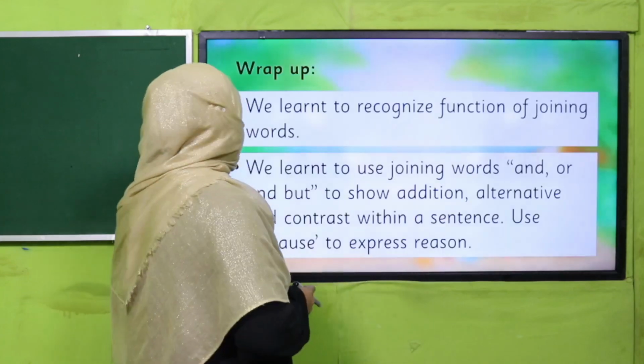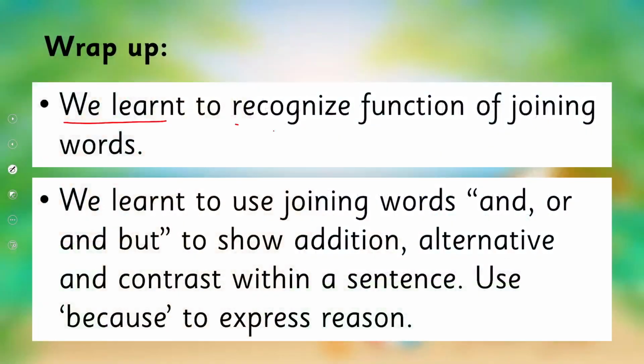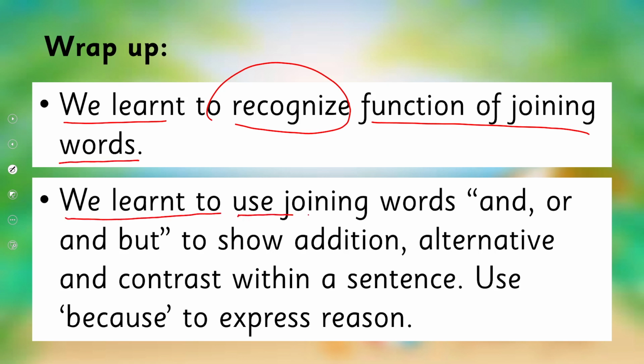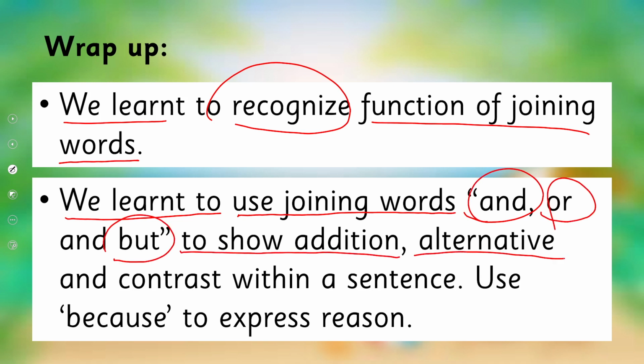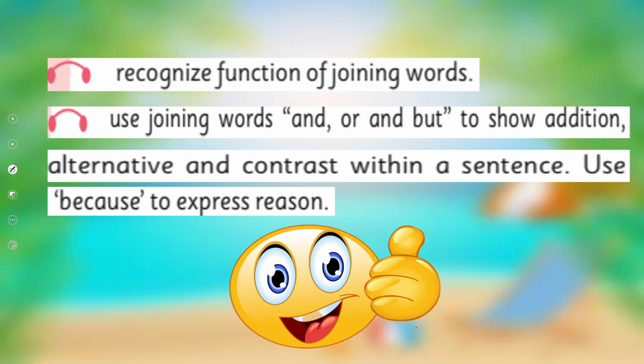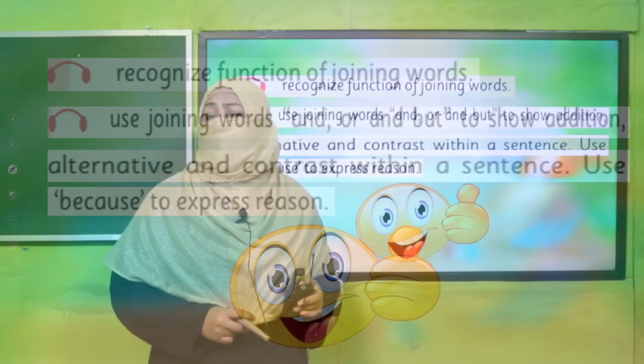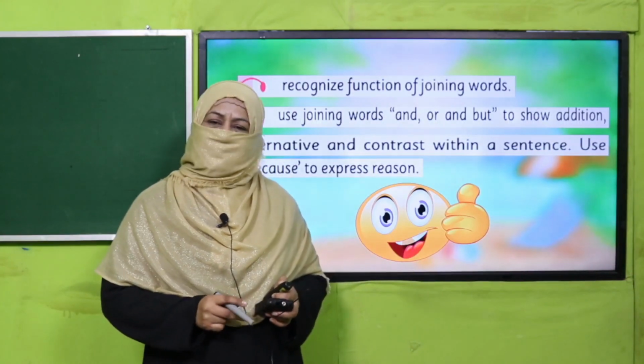So what we have learned today, we learned to recognize the function of joining words, meaning the function of conjunctions, and we learned to use joining words and, or, but to show addition, alternative, and contrast within a sentence, and use because to express reason. In this way, we achieved our SLOs. Are we done with it? Yes. So that's it for today.